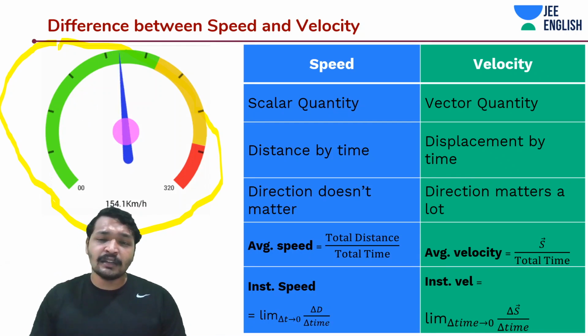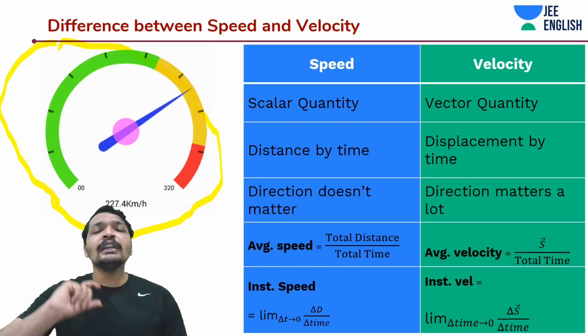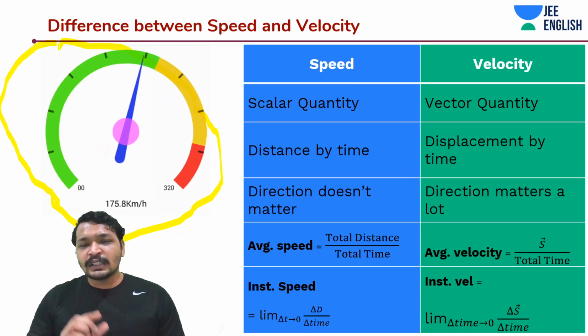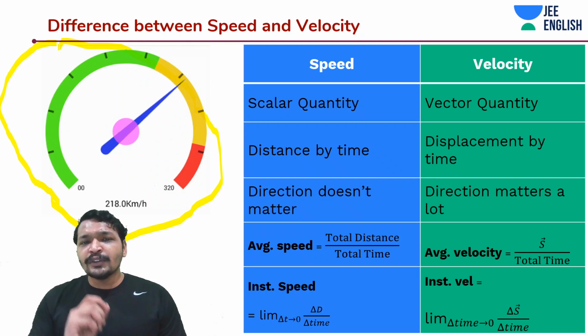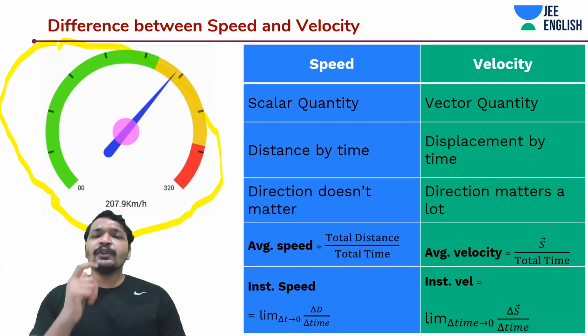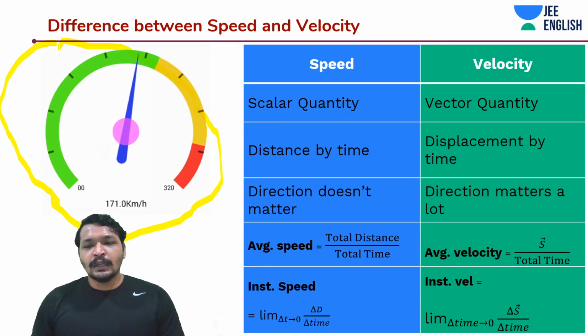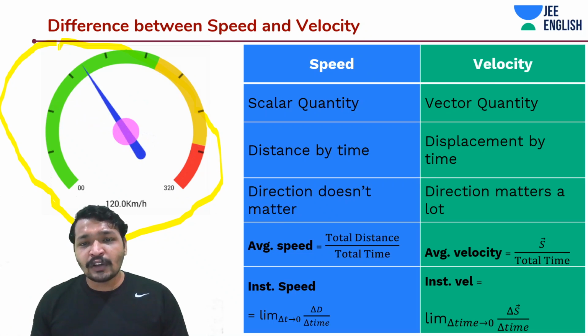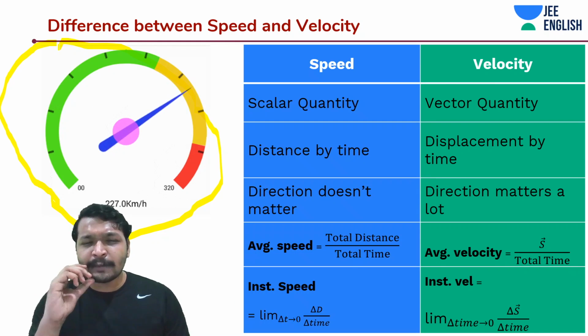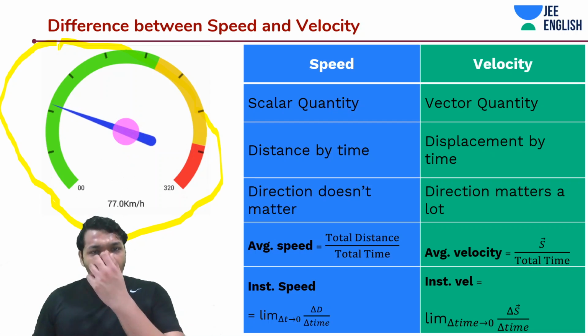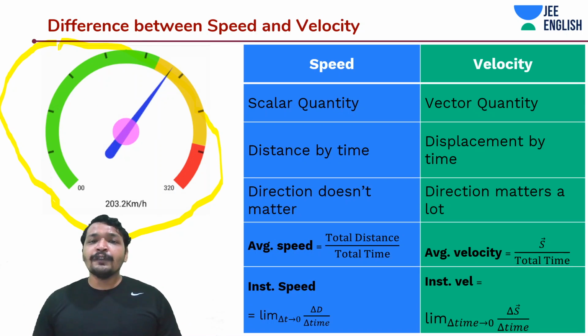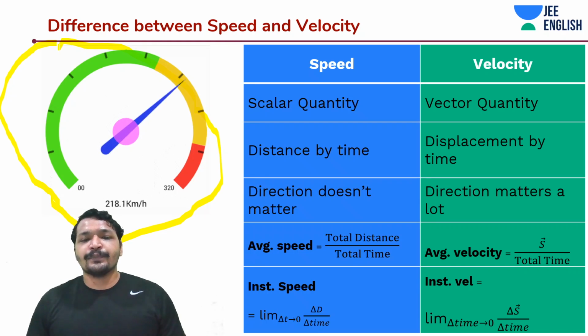Actually, I should have said it the other way around. According to delta T, you will take the delta D. So let's say in a small time frame, you measure the distance moved, then you take this distance by time, then you will get the instantaneous speed. Similarly, for instantaneous velocity, you will take the small time frame, that is, you will assume that the limit of time tends to 0, and then you will calculate the ratio of that displacement by time.